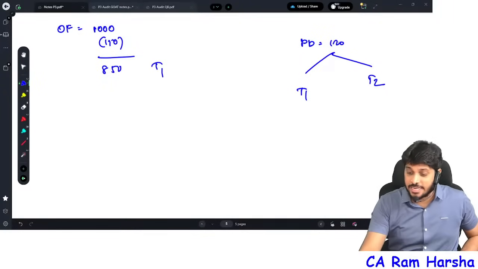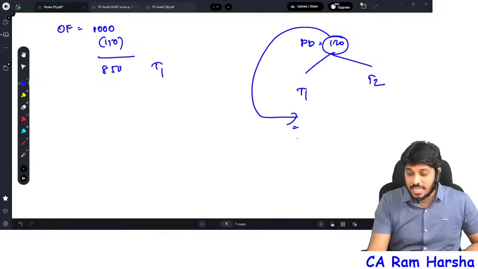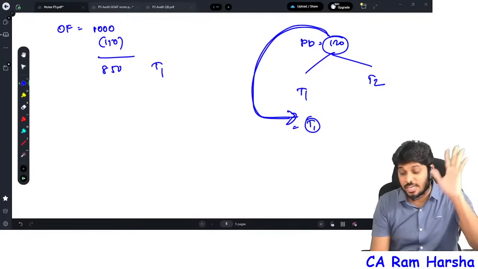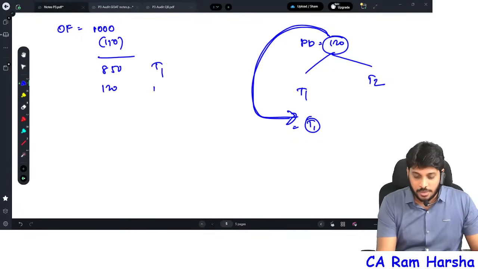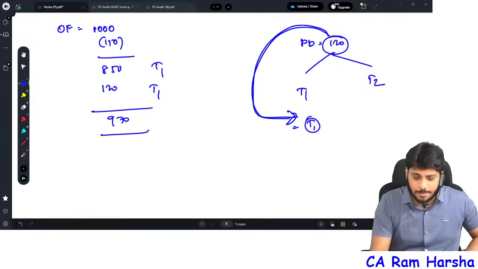So I will take an assumption that this entire 120 crore will be part of tier 1 capital only. So 120 tier 1, total tier 1 capital is 970. We'll see, is there any other tier 1? I think these two only. Tier 1 capital is 970.